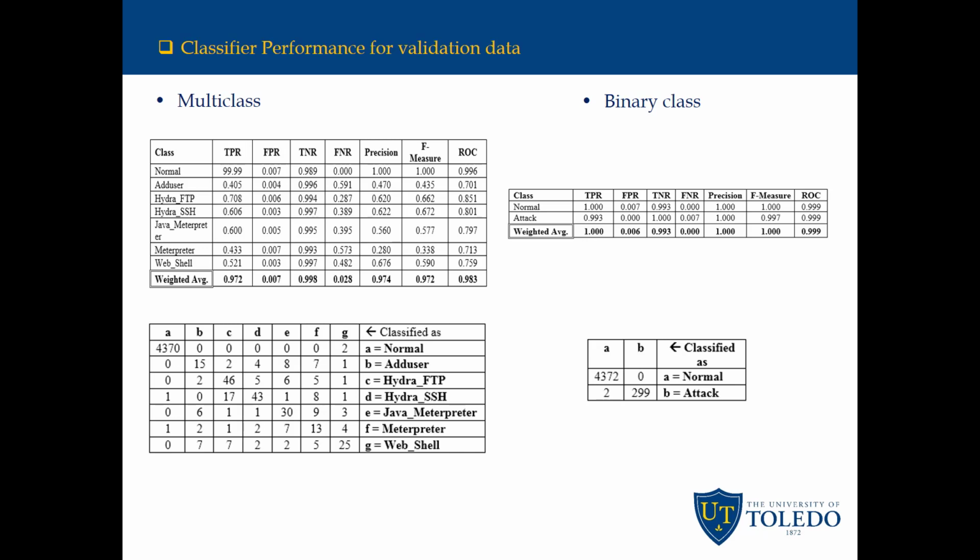On the other hand, this table presents the performance of the voting ensemble classifier applied to the binary class problem. Its performance considerably improves compared to that of the multi-class case. All 301 attacks are detected except 2, and there is no false alarm among the total 4372 normal traces, which means all the normal traces have been classified correctly as presented in this table. The confusion matrix also shows that only 2 traces are misclassified as normal out of 311.